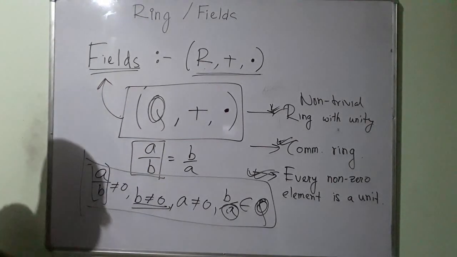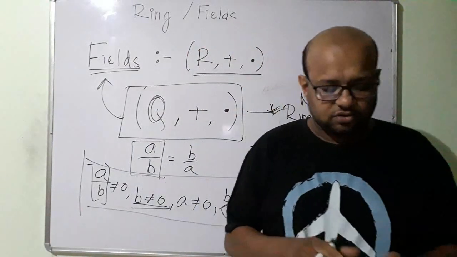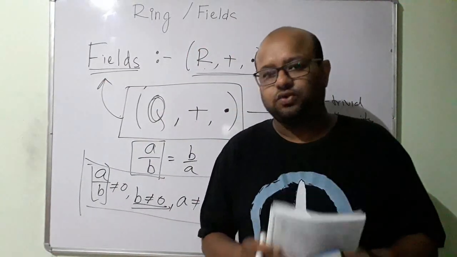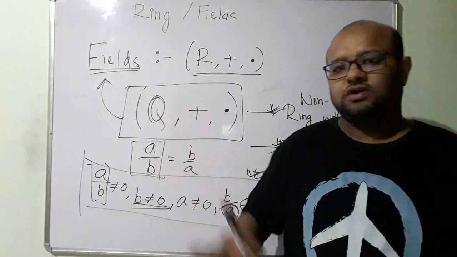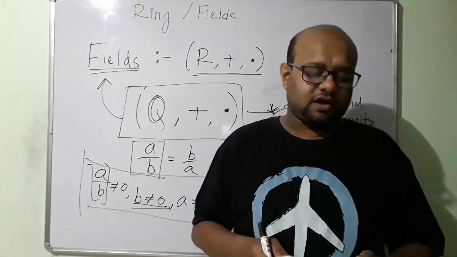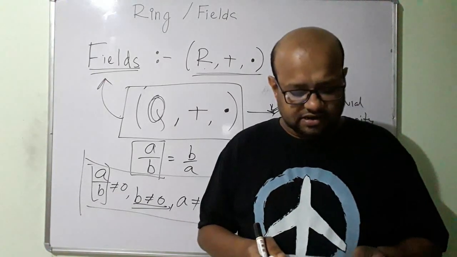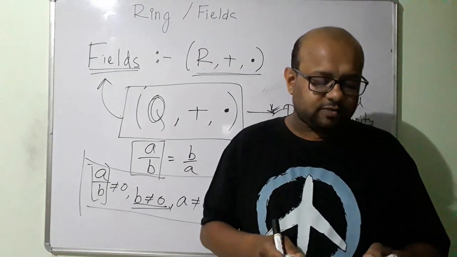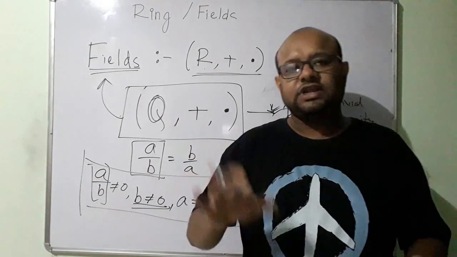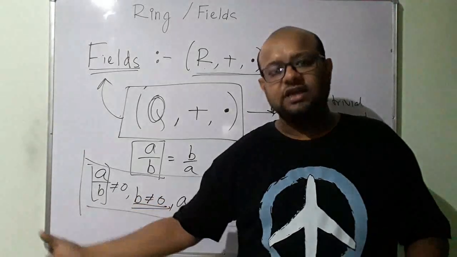So this brings to an end today's video. We have talked about ring and field. We began by defining what a ring is, then looked at a few rules for rings. We talked about commutative rings, with examples of commutative rings and examples of rings which are not commutative.